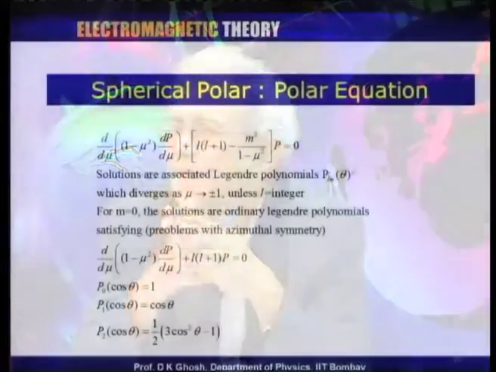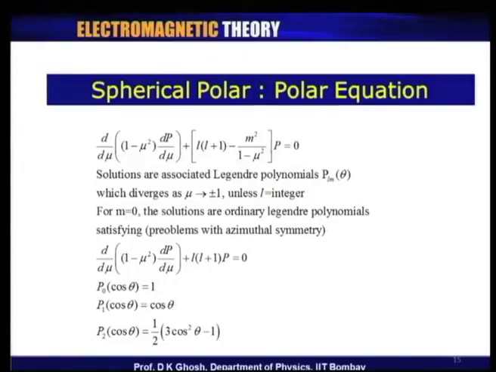Now, incidentally, there are two types of solution there. One is written as P_l^m, another is written as Q_l^m. Now, Q_l^m goes to infinity as mu goes to plus or minus 1. P_l^m does not, but P_l^m also diverges as mu goes to plus or minus 1, unless l happens to be an integer.